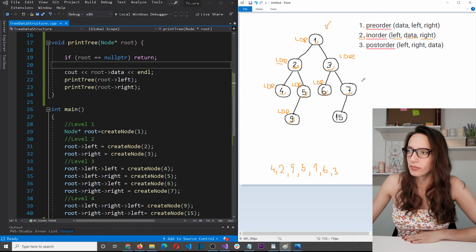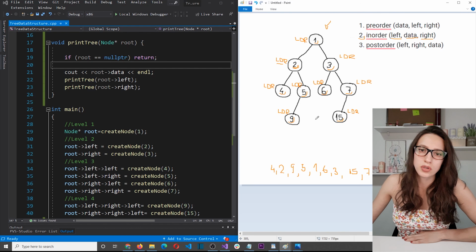So I'm going here, and here I will say left. So I'm visiting this node here, and once more left. There is no left child, so I do data, which means that I'm printing number 15. Okay. And then I try to visit the right child. There is no right child. So I go back here. Here I need to print the data. Okay. So I print number 7 and then I try to visit the right child. There is no right child. And with this, we have successfully visited all the nodes of this tree with the inorder algorithm.